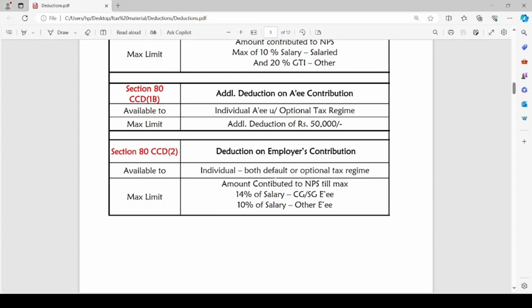either 14% of salary in case of central government or state government employees, or 10% of salary in case of other employees. Note this point, section 80CCD(2) is applicable only to salaried employees. Since the deduction is with respect to employer contribution, salaried employees can claim deduction on the amount contributed to NPS by their employer up to either 14% of the salary in case of central government or state government employees and 10% of salary in case of other employees. I hope it is clear for you.